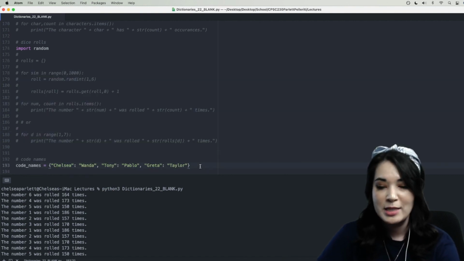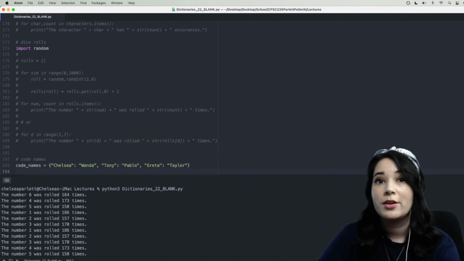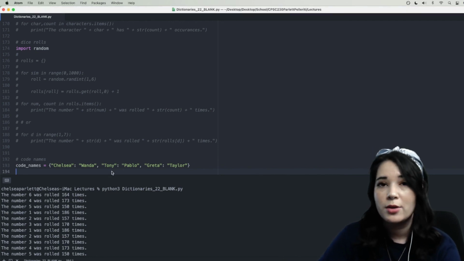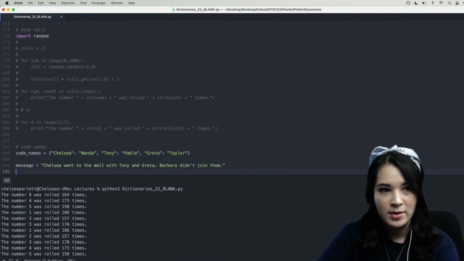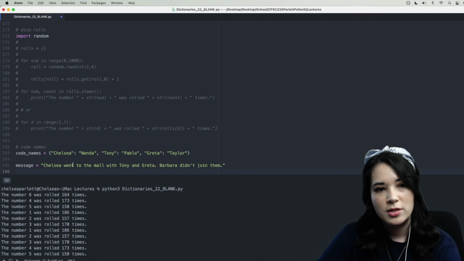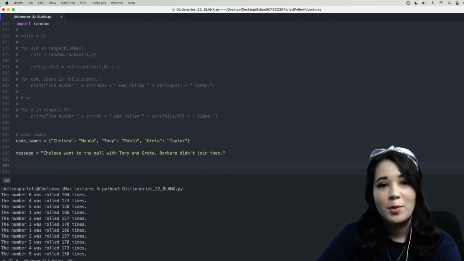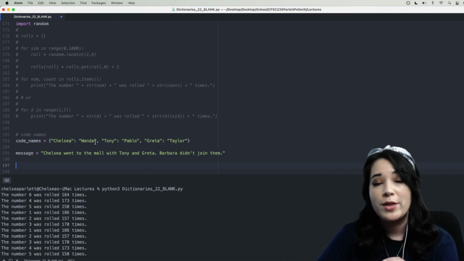All right, last but not least, let's do an example with code names. So say I have this dictionary that represents my friends' real names and then the code names that I want to use for them because I want to talk about them secretly. So I'm going to have this message. It says Chelsea went to the mall with Tony and Greta. Barbara did not join them. So what I'm going to do is replace all of the names that I want to codify with their code name.